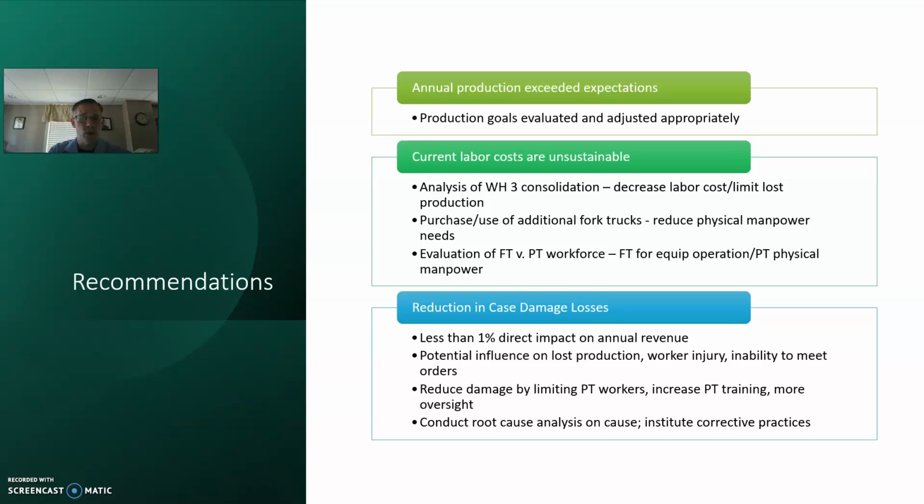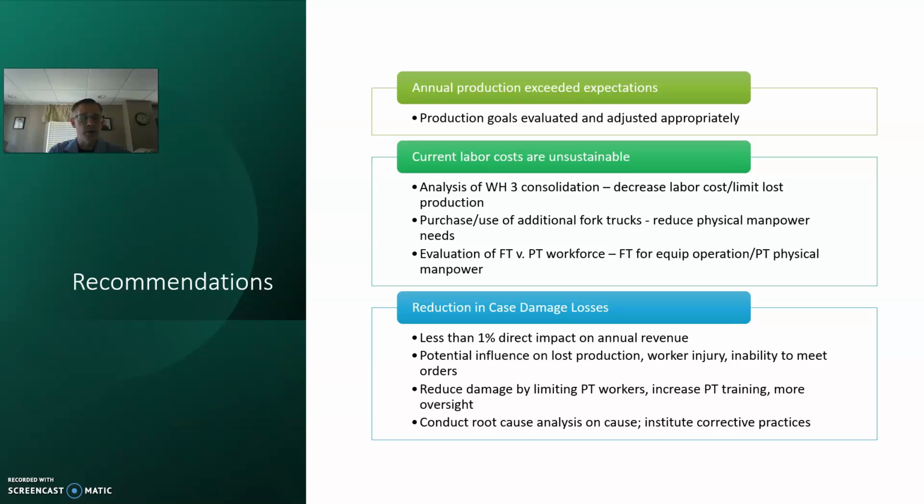Purchase use of additional fork trucks. Reduce physical manpower needs. If we increase our fork trucks, that's able to move more pallets quicker and with potentially less damage. So I think that's important, and obviously one fork truck requires one person compared to two moving a pallet jack. An evaluation of full-time to part-time workforce. Could the full-time workers operate the equipment that requires more training, and just some supplemental part-time workers do physical manpower movement.